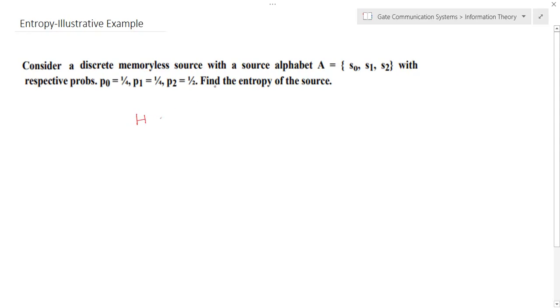We know the equation for finding entropy, that is H. Here the source alphabet is A, so we can find H(A). Generally we use X, here it is A. The different symbols are S0, S1, S2.